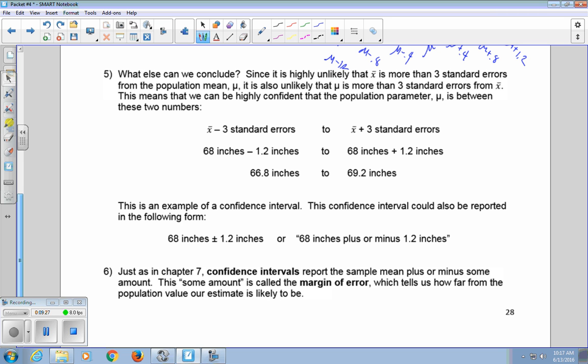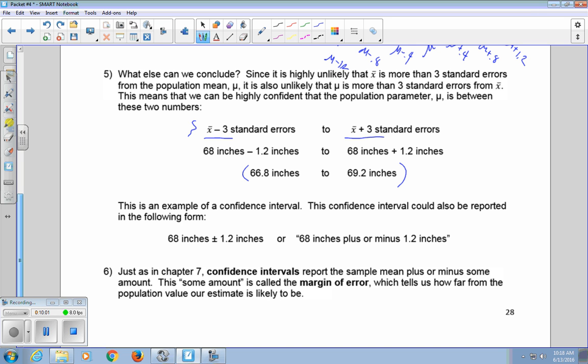This means that we can be highly confident that the population parameter mu is between X bar minus 3 standard errors and X bar plus 3 standard errors. In this case, that's 68 minus 1.2 and 68 plus 1.2, or simply between 66.8 and 69.2 inches.